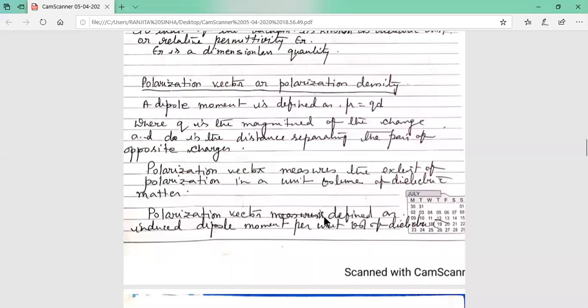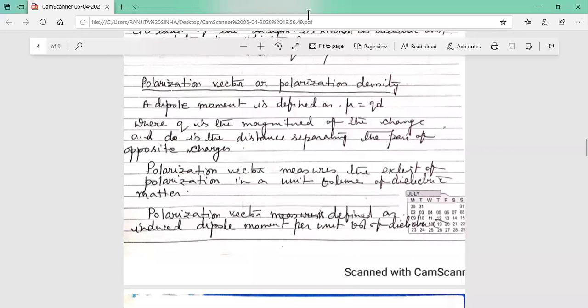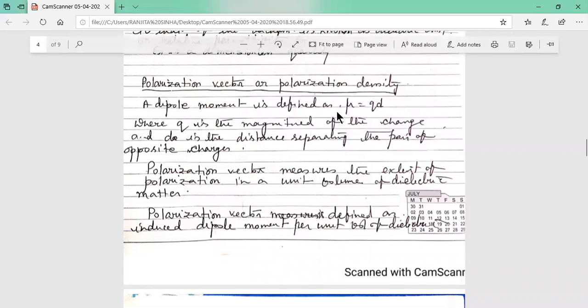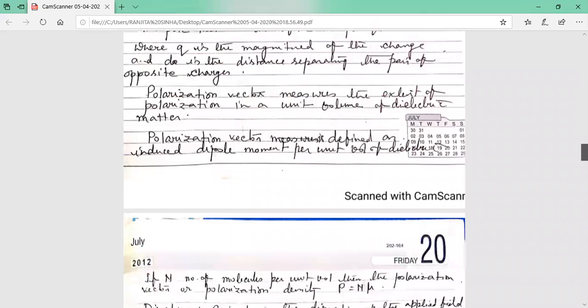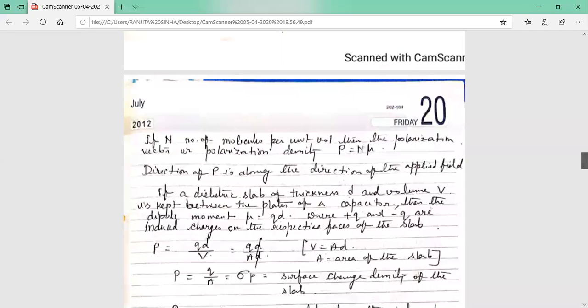So polarization vector is defined as induced dipole moment per unit volume. So induced dipole moment per unit volume of the dielectric is the definition of polarization vector or polarization density. Induced dipole moment per unit volume of the dielectric material is known as polarization vector or polarization density.